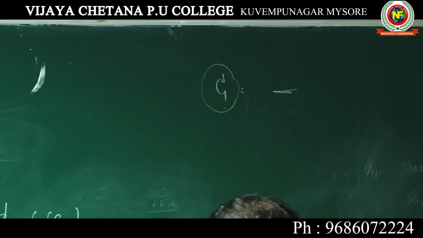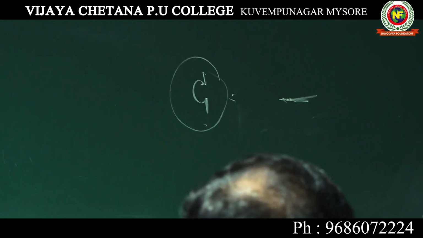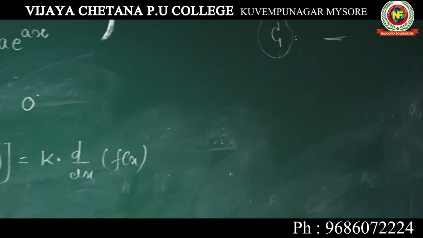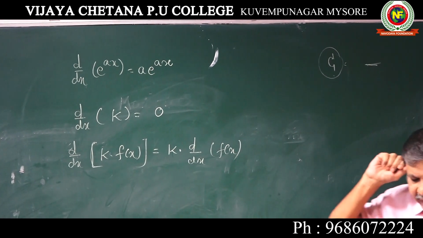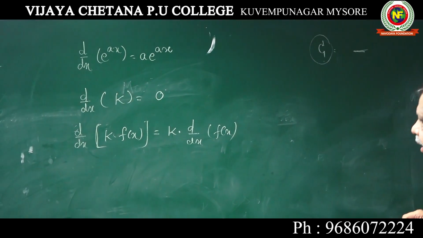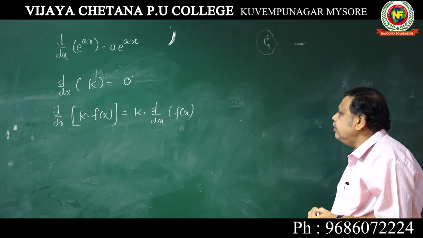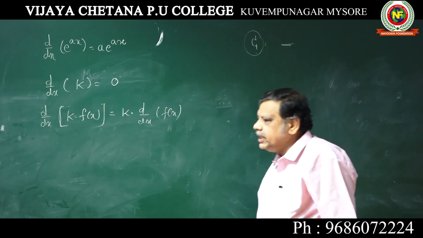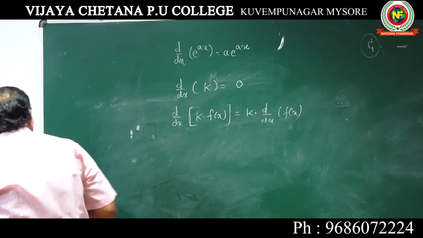Then d by dx of sin ax is a cos ax, where a comes by the side of it. d by dx of cos ax is minus a sin ax. d by dx of tan ax is a secant square ax. d by dx of secant ax is a secant ax tan ax. And d by dx of cot ax is minus a cosecant square ax. So these are the list of differentials. Now we shall start to do some problems which we have already done.